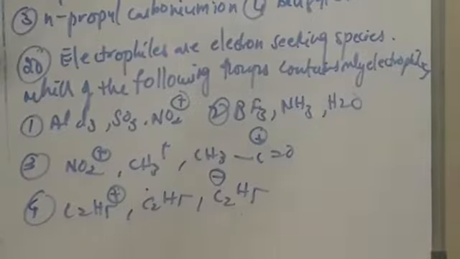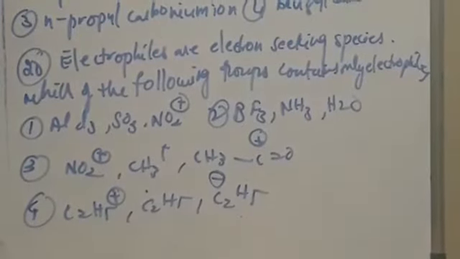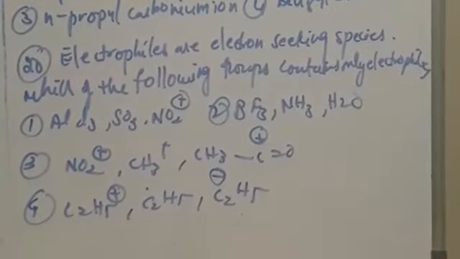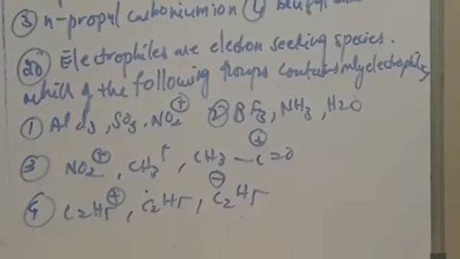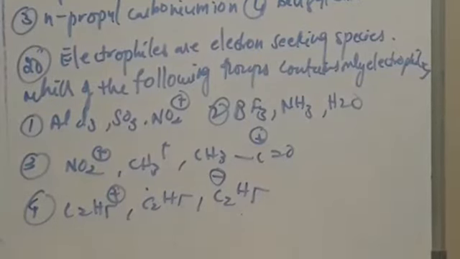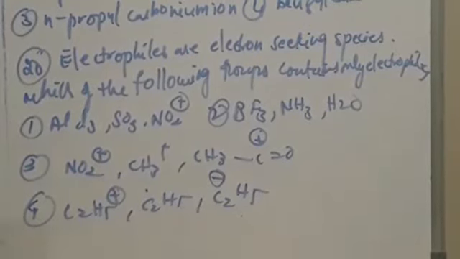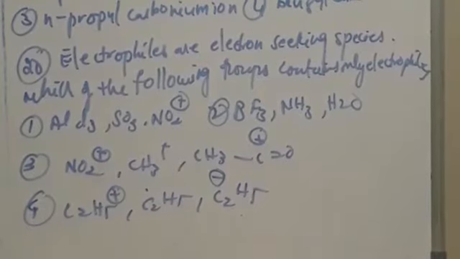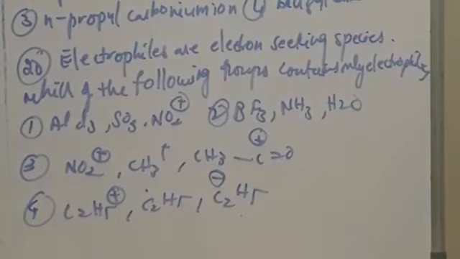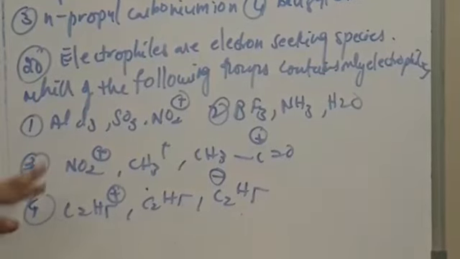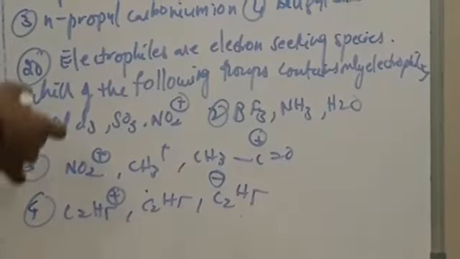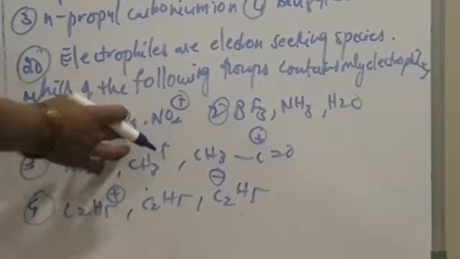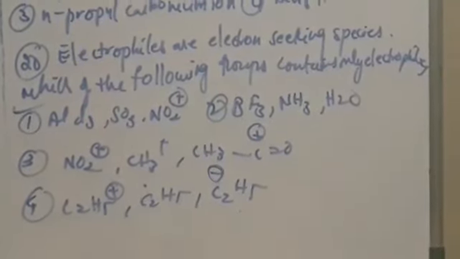Electron attracting means they must contain positive charge or electron deficiency. So both electron deficient molecules and positively charged molecules are electrophiles. In the given sets, AlCl3, SO3 and NO2 plus, this set purely has electrophiles.